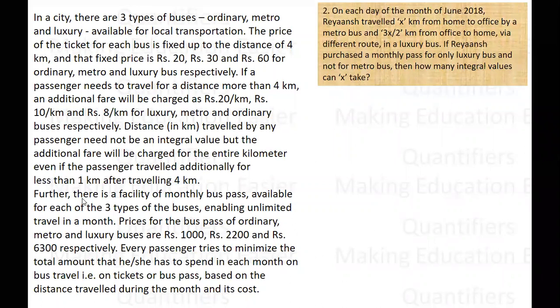Next it says, on each day of the month of June. Now in the previous question, the whole year was asked from you, and in this case only the month of June is asked. Riyansh traveled x kilometers from home to office via metro bus and 3/2 x kilometers from office to home via a different route in a luxury bus.